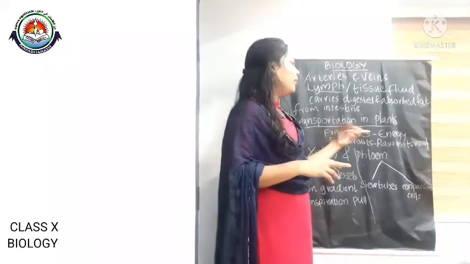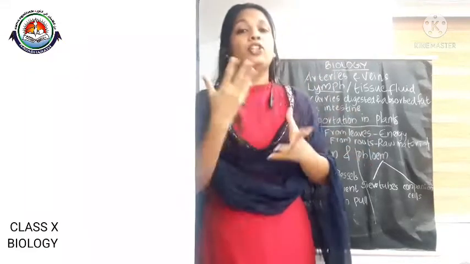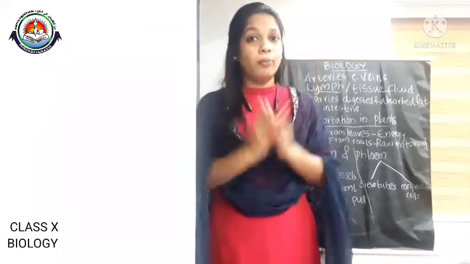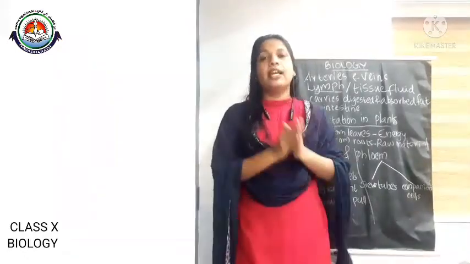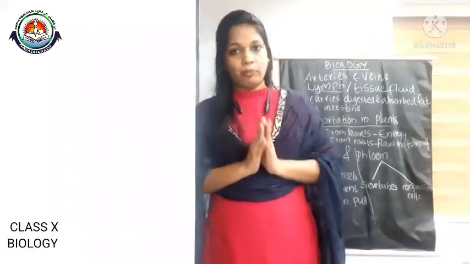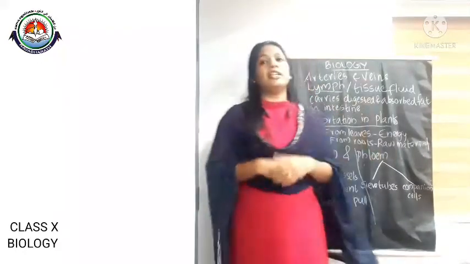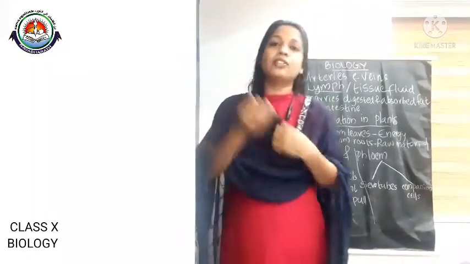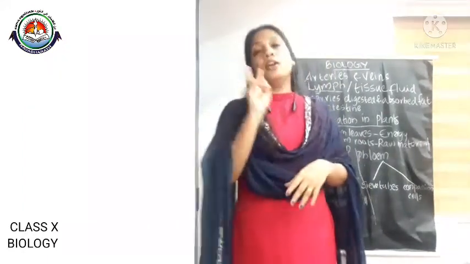First one is from the leaves, where energy is transported. That means through photosynthesis, chemical energy is prepared in the leaf, in the form of carbohydrate. That carbohydrate is transported to various parts of the plant. That is the first mechanism. And the second one is from the roots, where raw material is transported. We know that raw materials like water, minerals, etc. are transported from the roots to the various parts of the plant. That is the second mechanism.